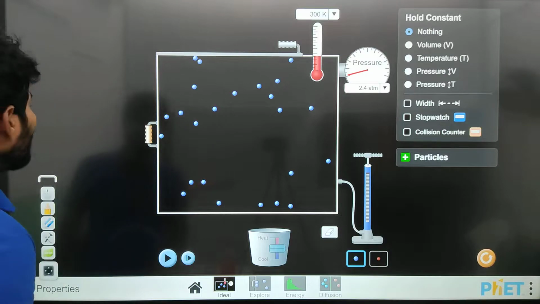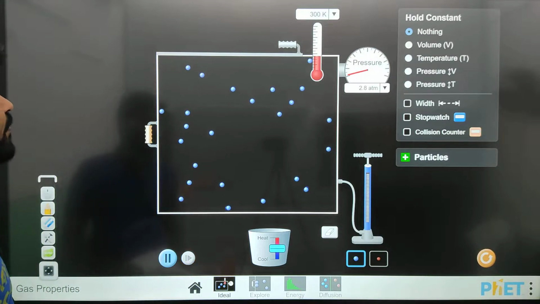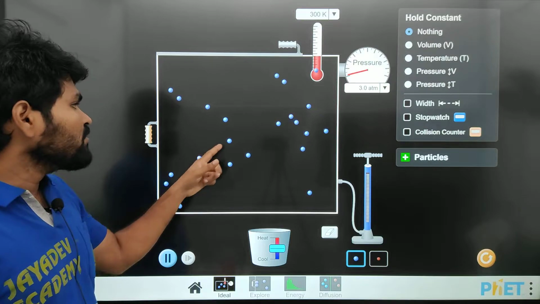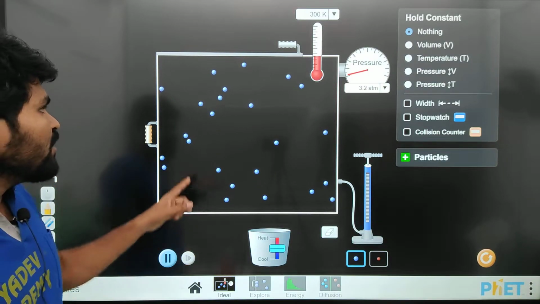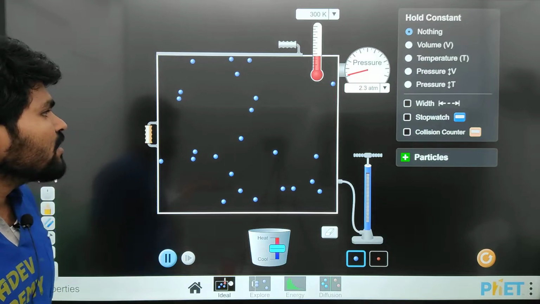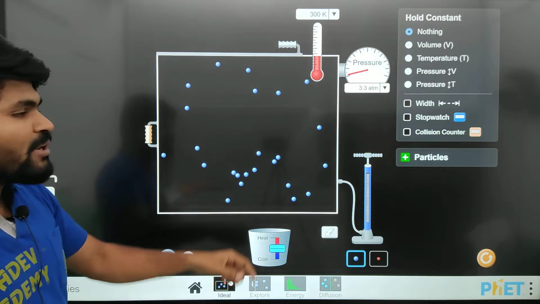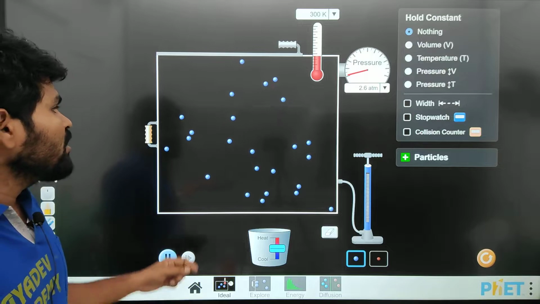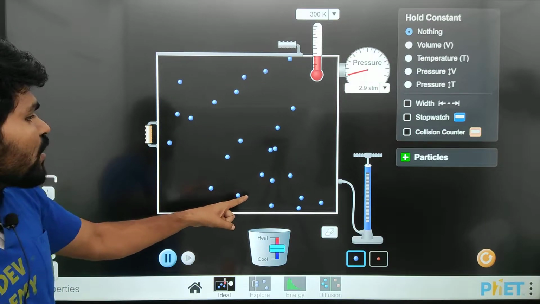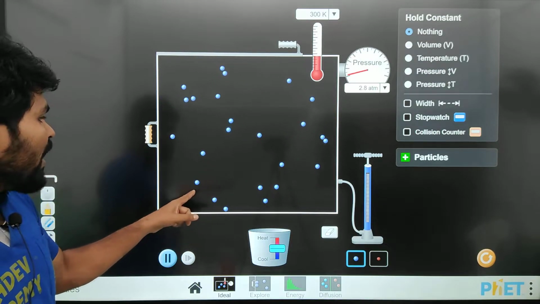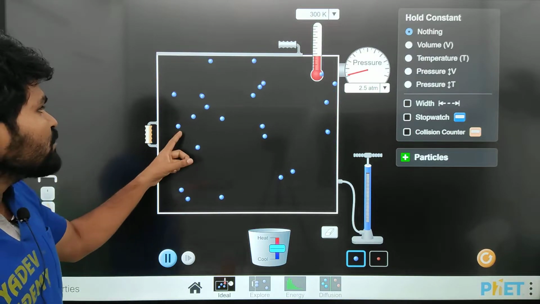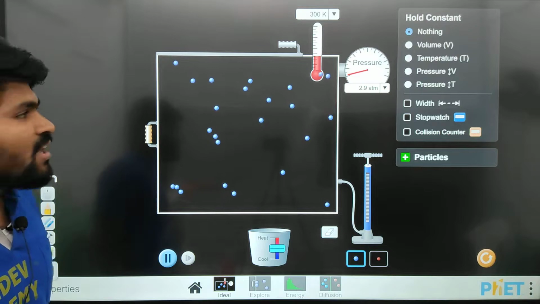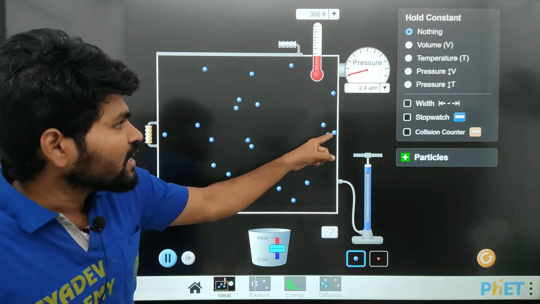Let's take it completely. Molecules are the tiniest particles. So gas is made up of molecules, which are moving in random directions. The size of the molecules is much less than the distance between two molecules, and each molecule will collide. See, collisions are happening here. Molecules can collide also with the walls of the container, and each molecule exerts a force on others, and each molecule exerts a force on the container.